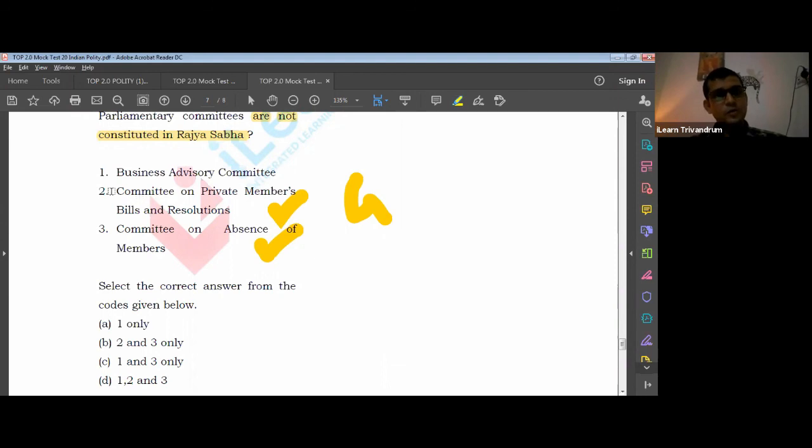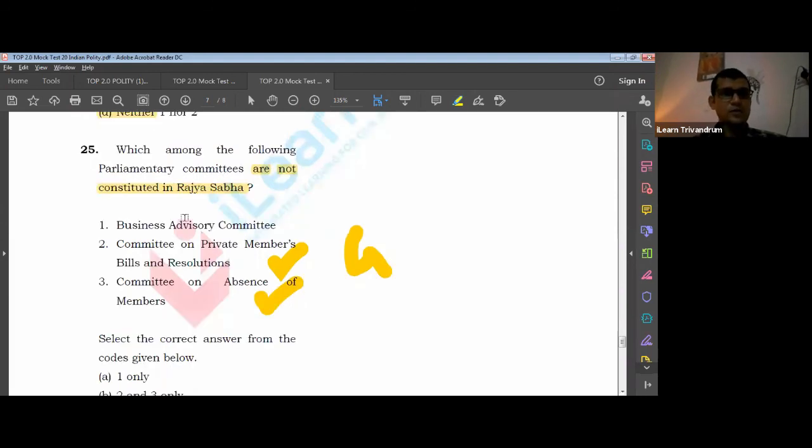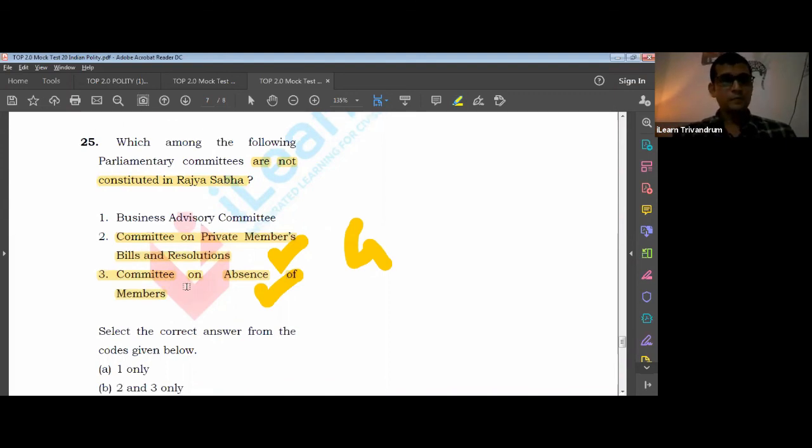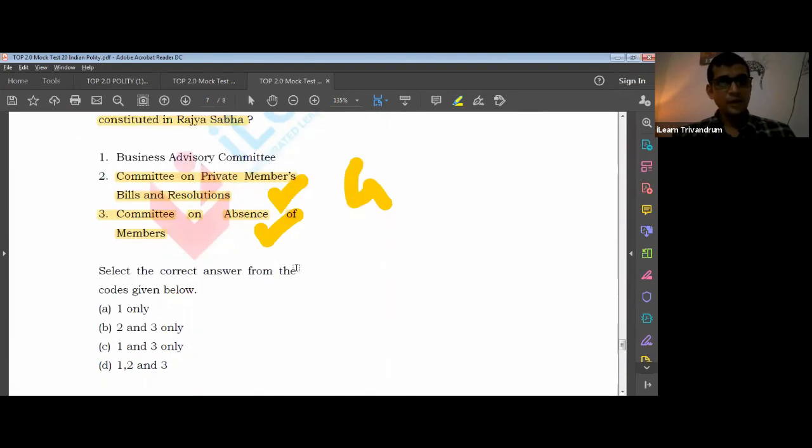Which of the following is not constituted? These two are not constituted in Rajya Sabha. Both of them, 2 and 3, are constituted under the Lok Sabha. This other one is a part of Rajya Sabha. All right, so that makes up all our 25 questions. I hope you have done all these areas well.